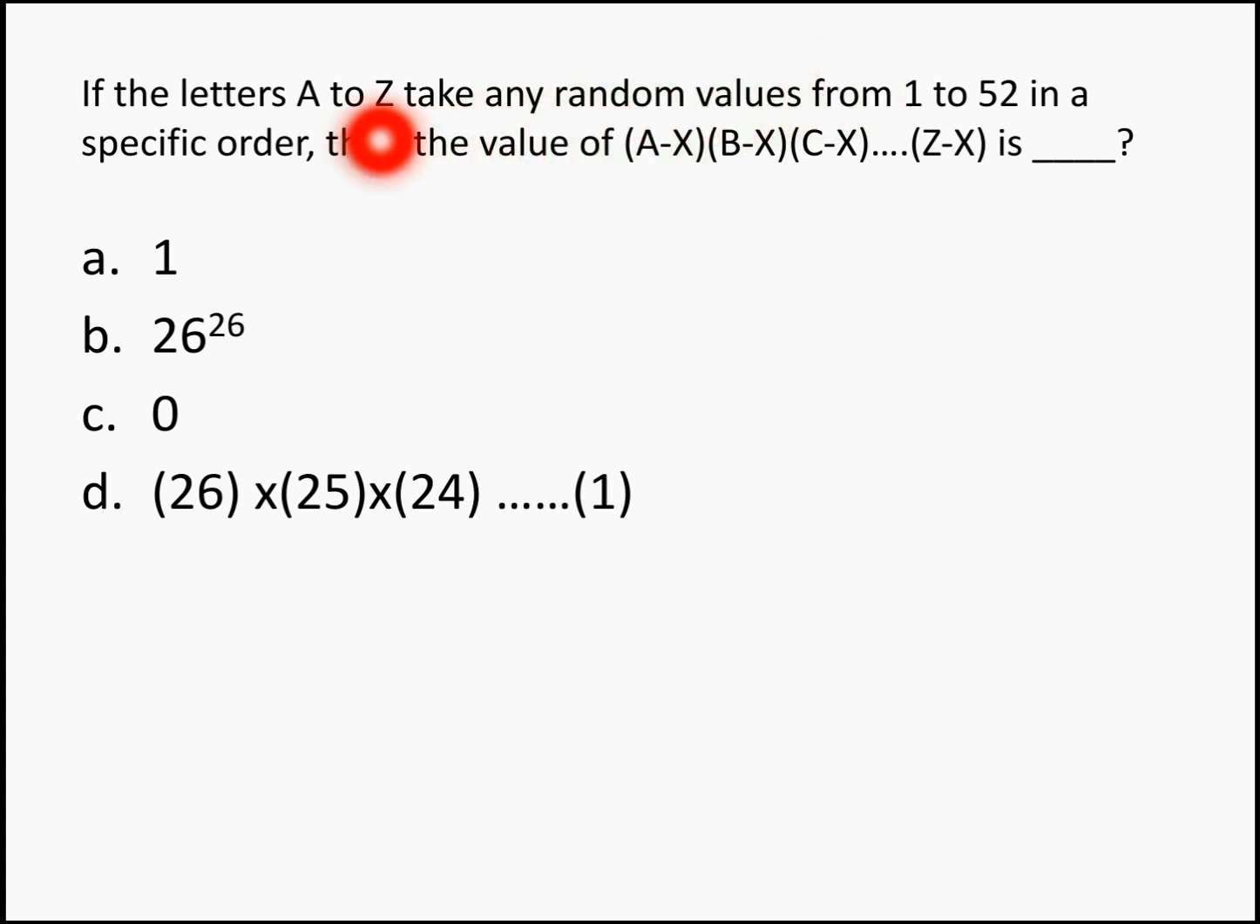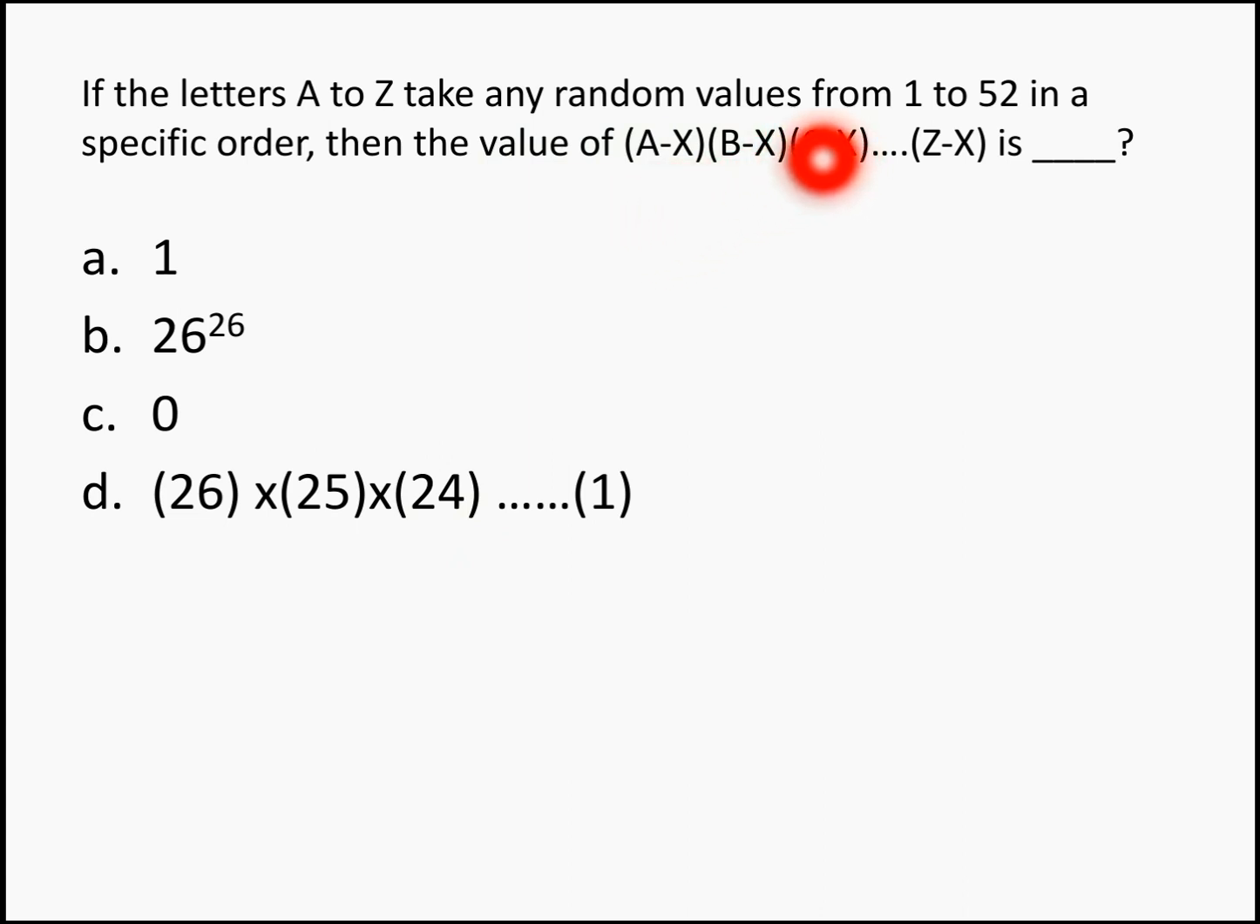If the letters A to Z take any random values from 1 to 52 in a specific order, then the value of A minus X, B minus X, C minus X, etc. to Z minus X is dash. Now, whenever you see a question, we often have a tendency of taking the answer to be 1 or 0. Or whenever you see a different type of option, you tend to pick that. Now this question doesn't require any such thoughts. It's quite a simple question.